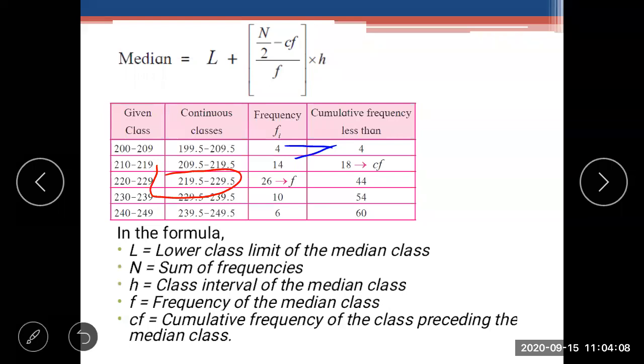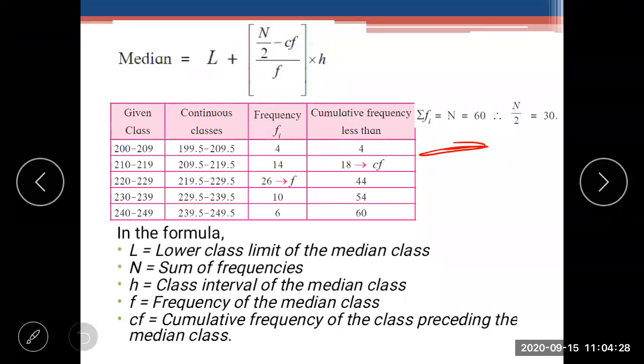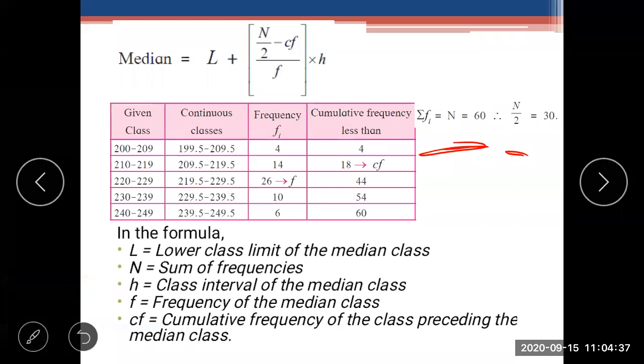Okay, this class, which topic? Median class. Okay, now see here. No problem, I will explain it again. First of all, you have to find N. So N upon 2 is what? 30. You have to find N first: add all the frequencies, then divide by 2. Got it now? We know that 4 columns are present.